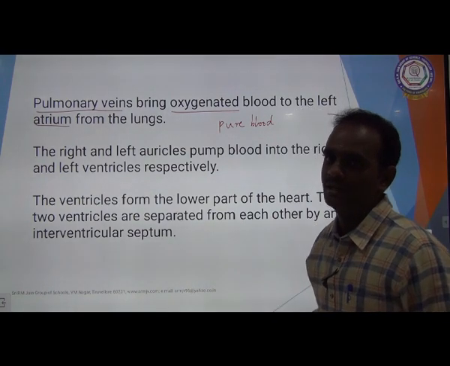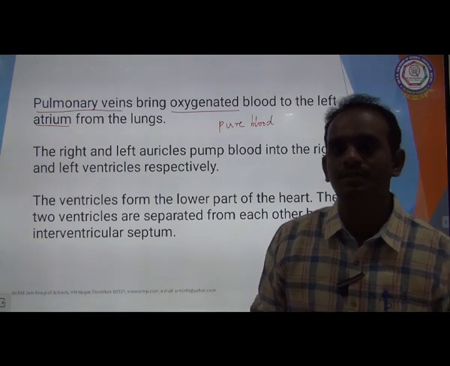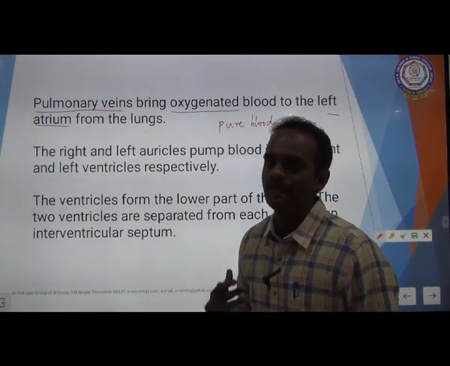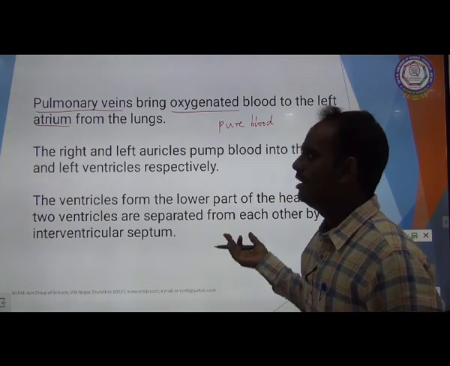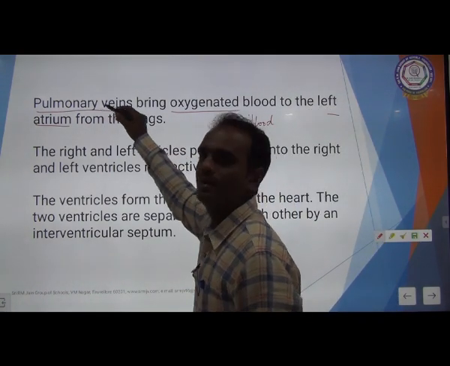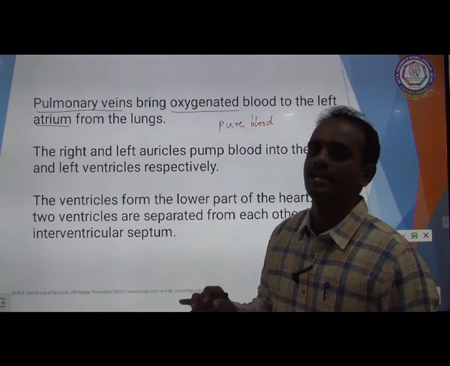Once again, the right atrium always receives deoxygenated blood from different parts of the body, and the left side always receives oxygenated blood from the lungs through the pulmonary vein.